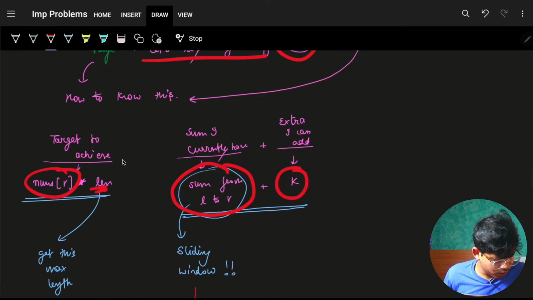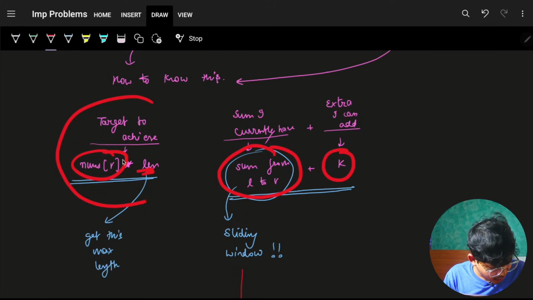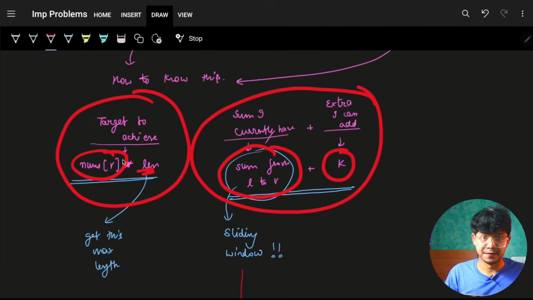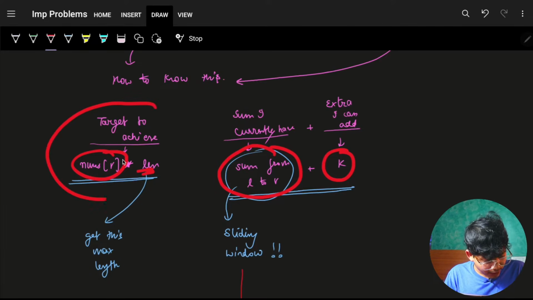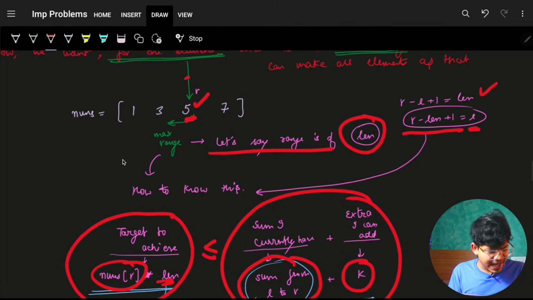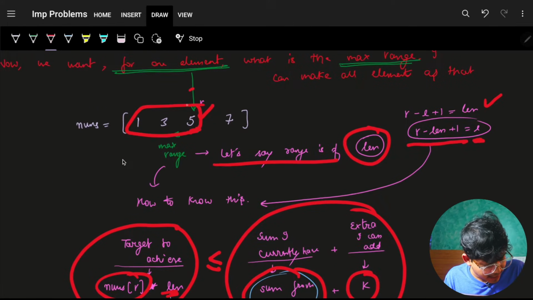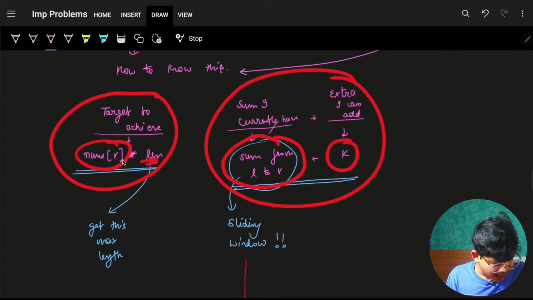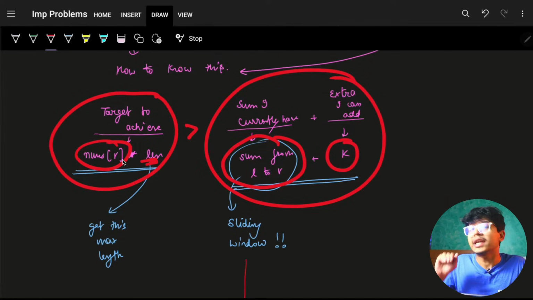So for sure I also know that I can add a K. So this is what I want, this is what I have. For sure, if what I want is actually less than equal to what I have, for sure I can achieve this and make everyone as 5. What if I have this as more? For sure I cannot achieve it.